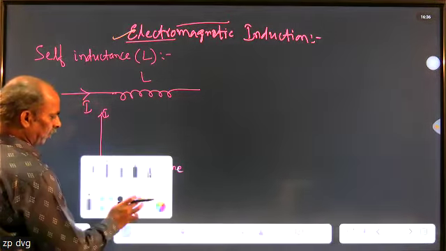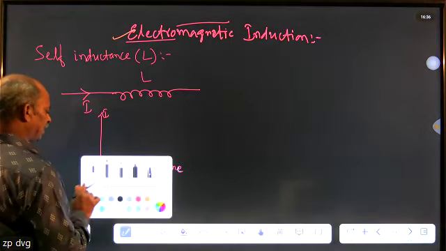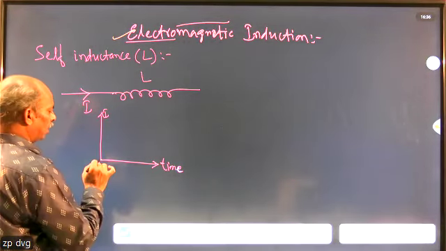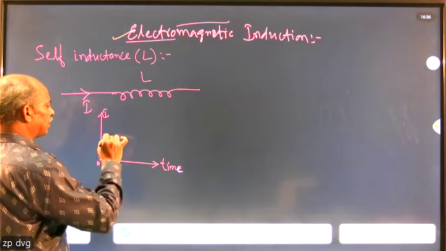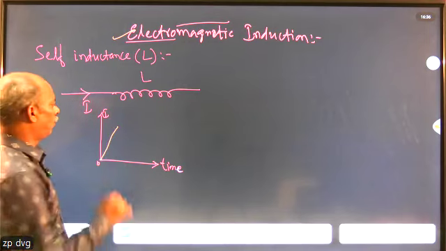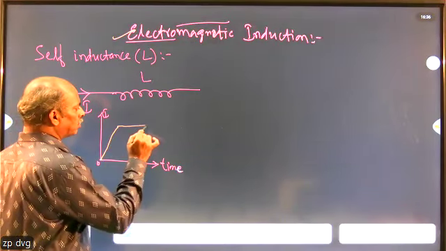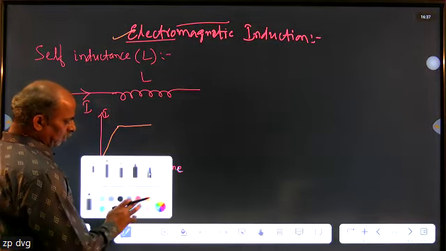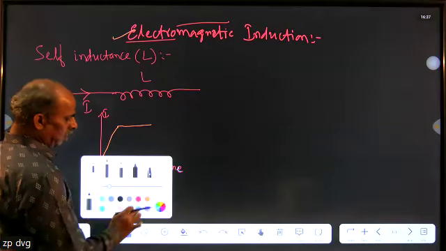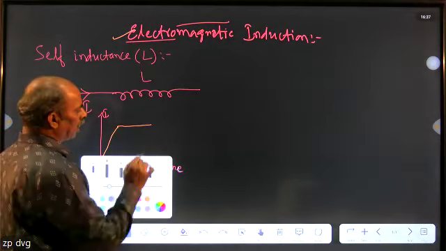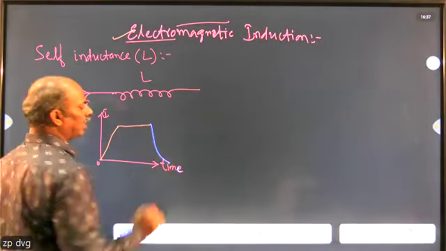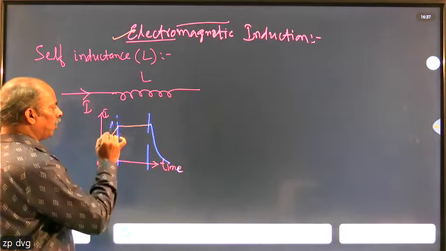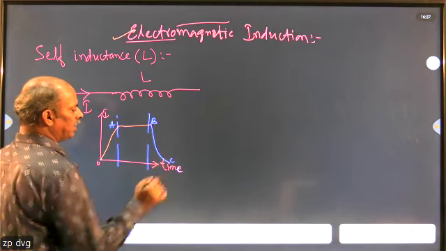How does the graph appear? At the beginning, when we allow the current, its value gradually increases and then becomes constant. After a certain time, if we remove the current, its value decreases. Observe this portion of the graph, which I will name OABC.